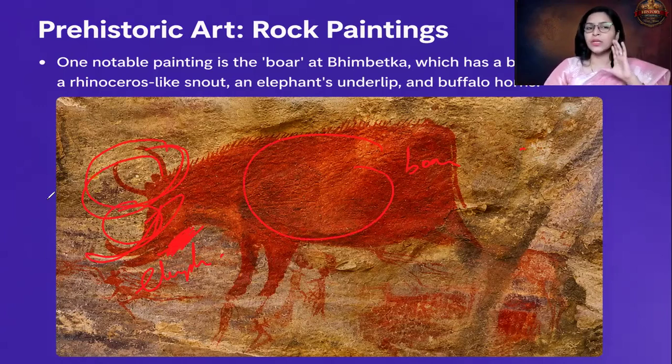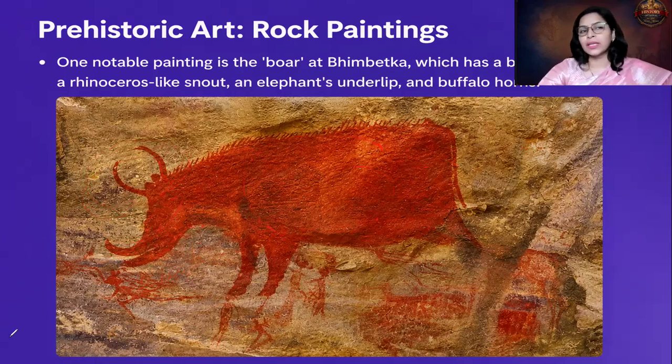So please remember this: there is a famous boar painting which is a combination of different animals. This depicts the abstract thinking, the artistic skills, and the imagination power of man, where he created an animal which is a combination of so many different animals. Like that, you have to interpret these rock paintings.